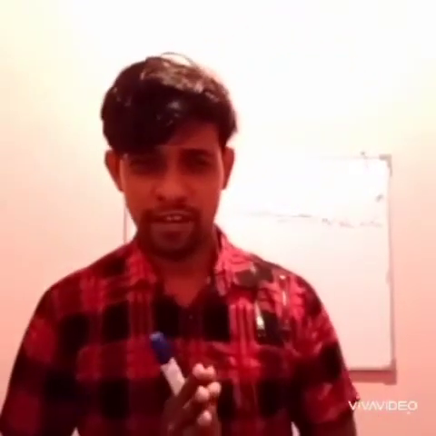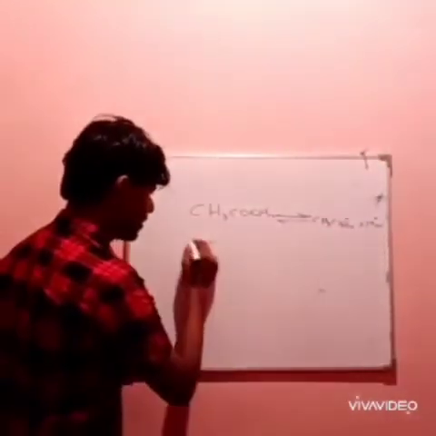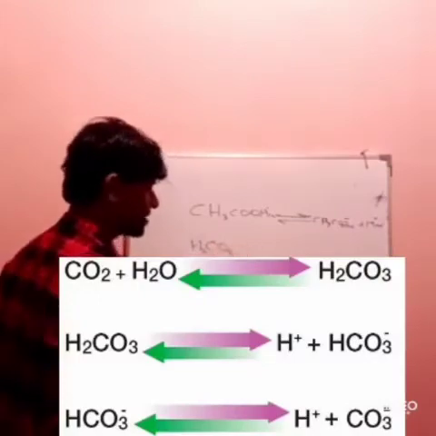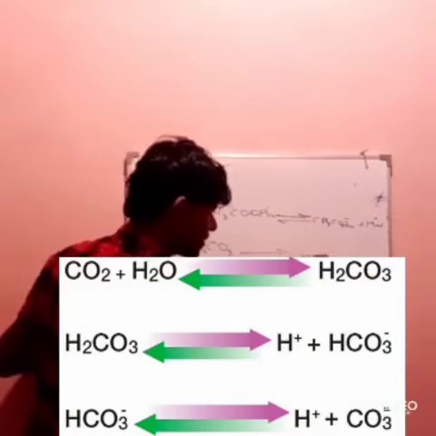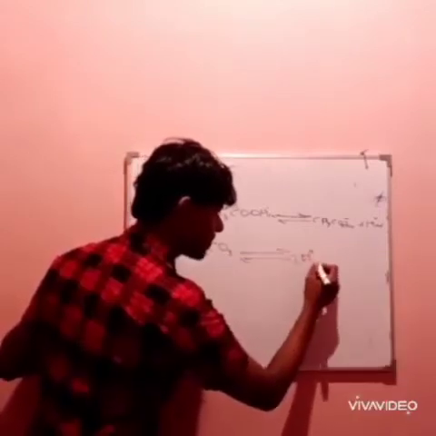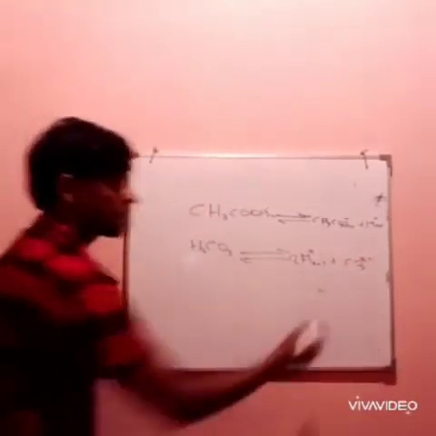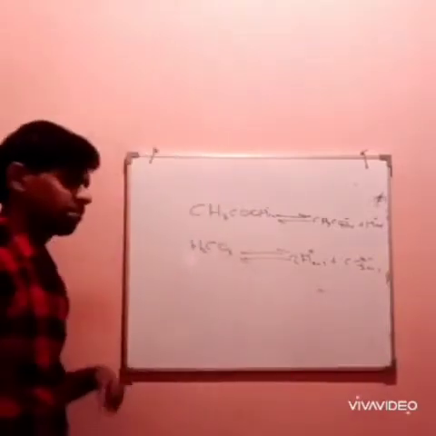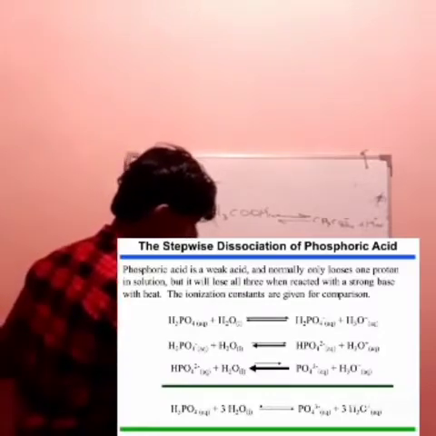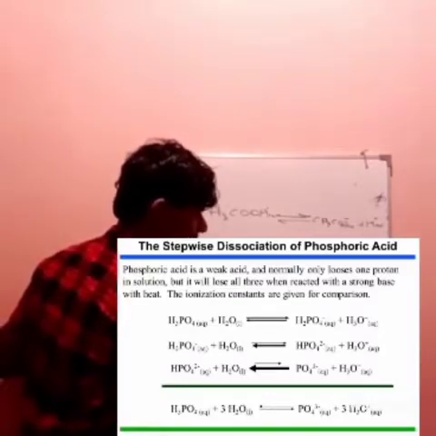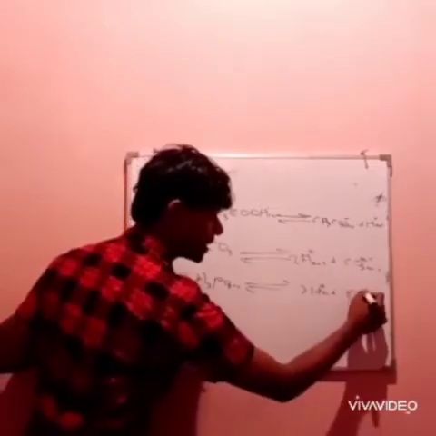There are some types of weak acids. One is this acetic acid, another one we can take is carbonic acid, H2CO3. This is what happens when it is dissolved in water: it becomes 2H plus and CO3 2 minus, the carbonate ion. And phosphoric acid, H3PO4, can also go this way, into 3H plus ions and PO4 3 minus, the phosphate ion.